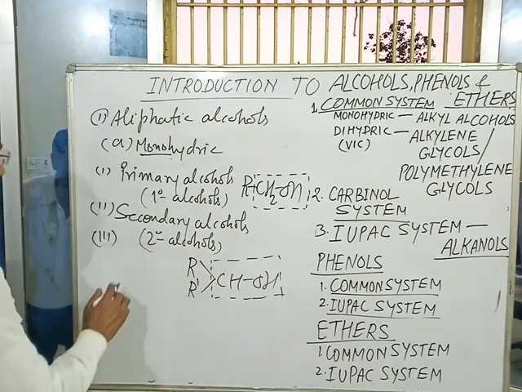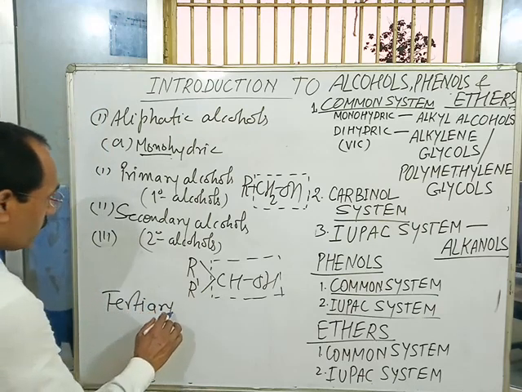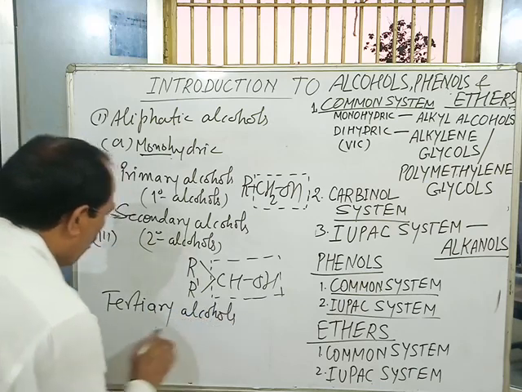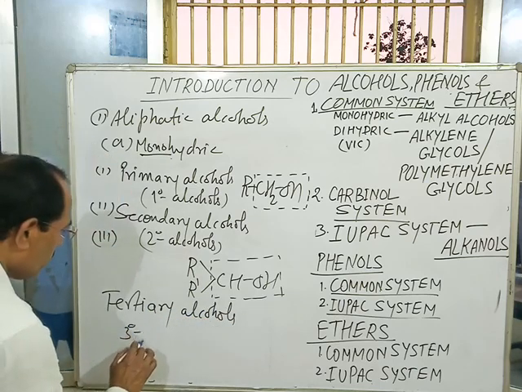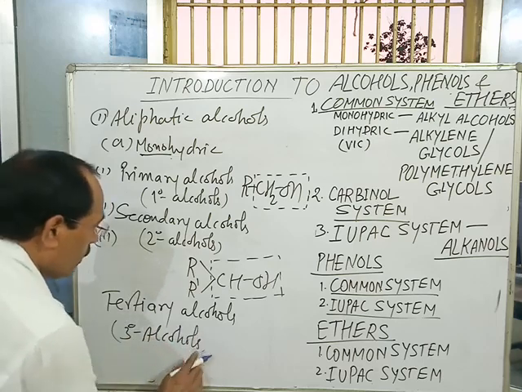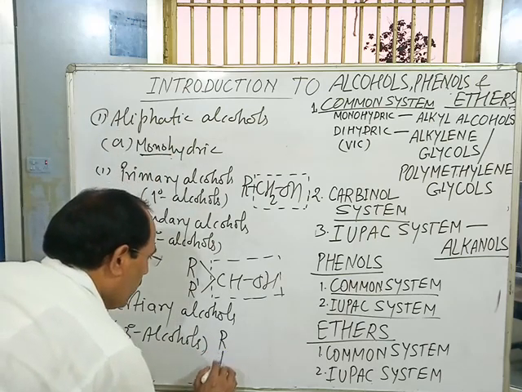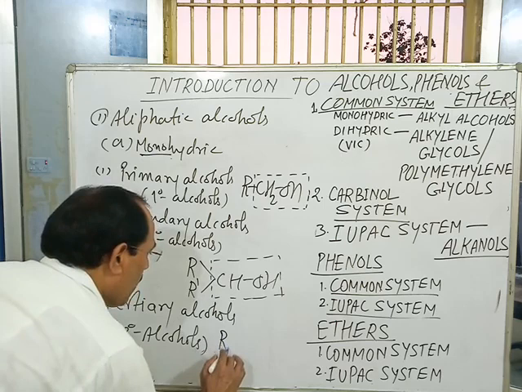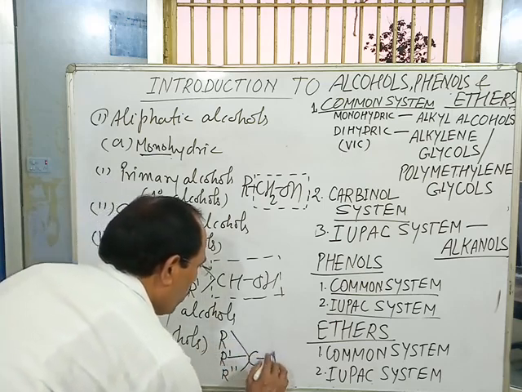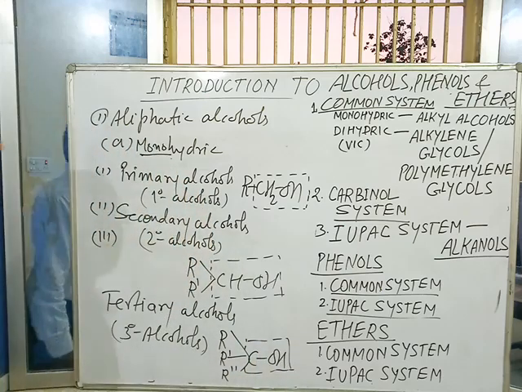Third one is tertiary alcohol, or 3 degree alcohols. All the tertiary alcohols can be represented by the general formula R R' R'' COH, and this group is called the tertiary alcoholic group.